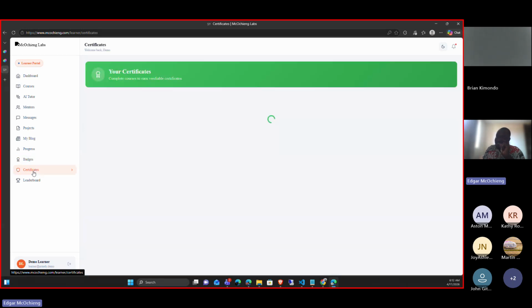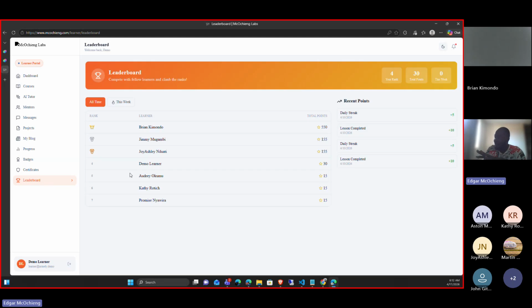And lastly, we have certification. This will come at the end of the mentorship period after you have successfully completed everything, and you'll be able to get a certification for this. And the best thing is the leaderboard, where we can see how many people are competing. Currently, we've seen Brian is over there. Yay, go Brian! Brian is actually leading. You can get points by streaks, lessons completed, and the daily streaks that you have.